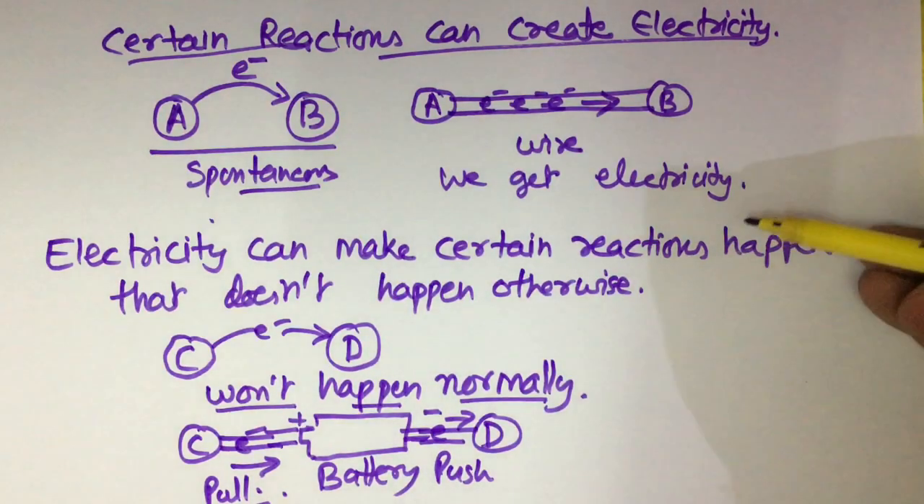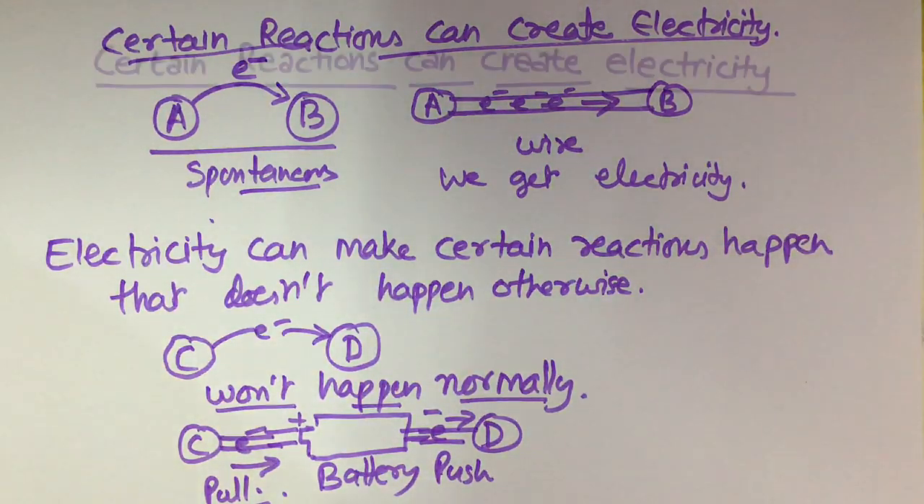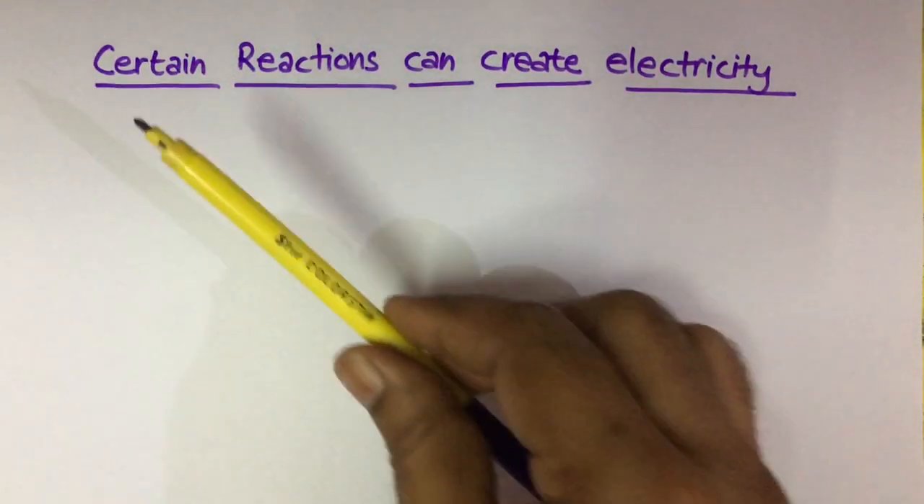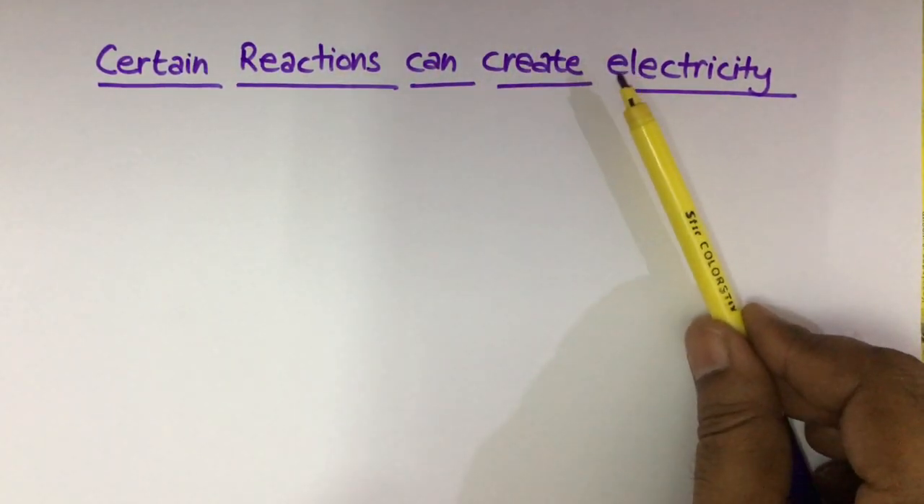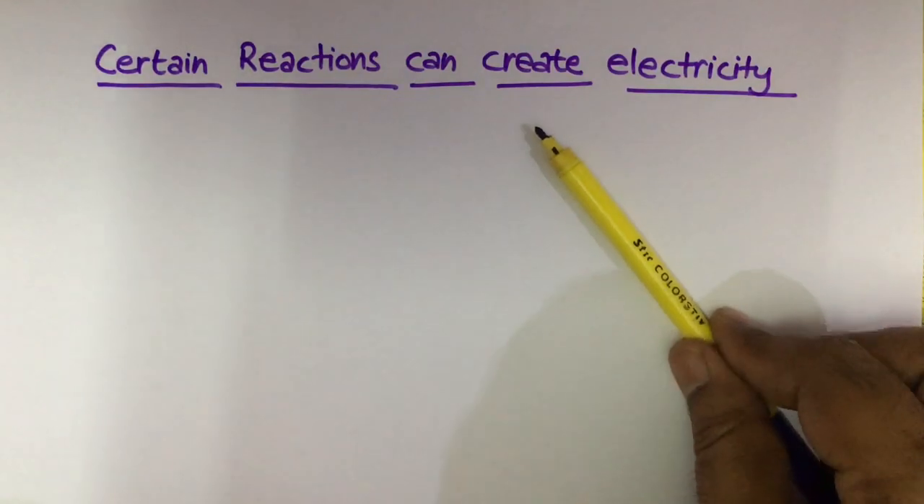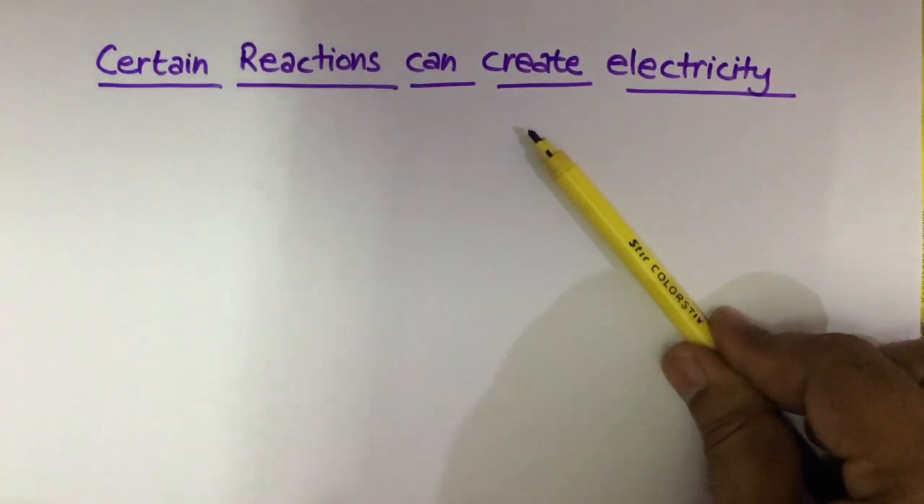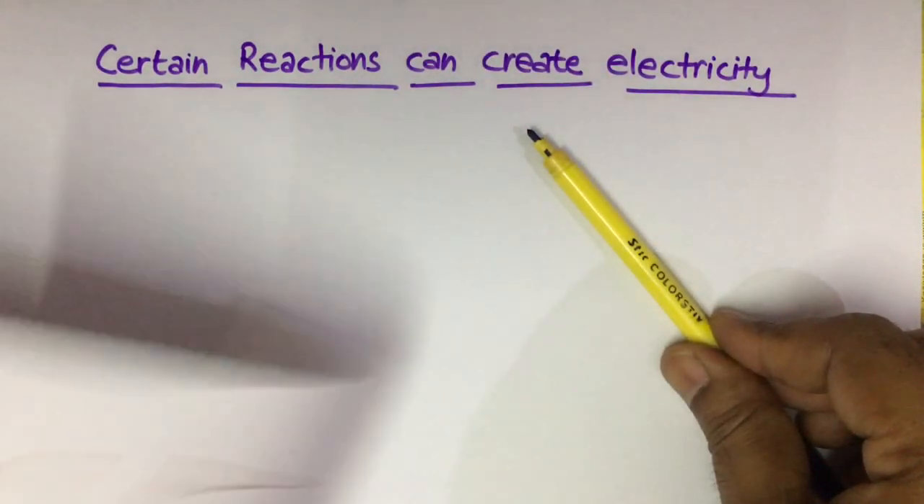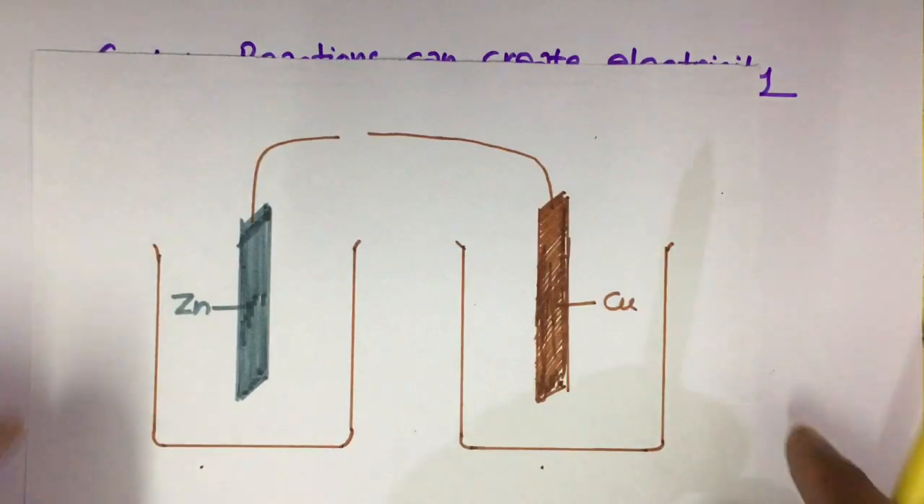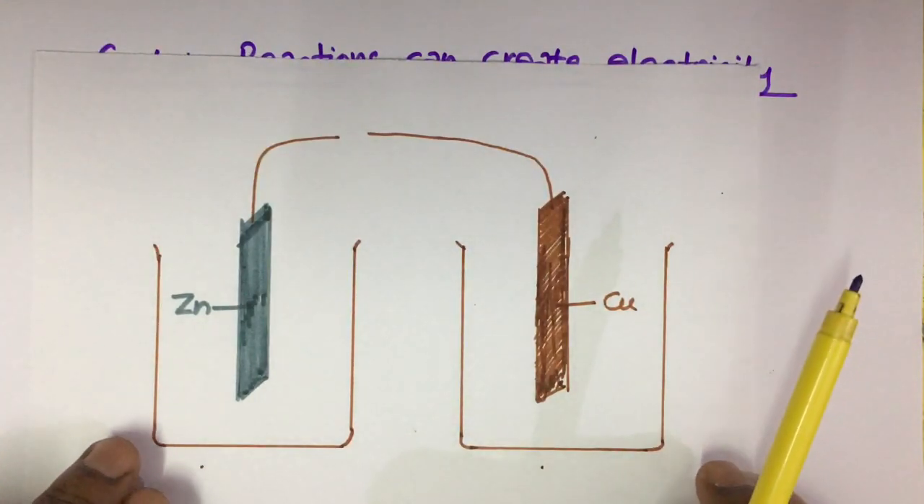We will discuss the two scenarios in detail now. Now we will discuss that certain reactions can create electricity, and to make electricity using chemical reactions we often use a device called a galvanic cell or a voltaic cell. This is a simple diagram of a galvanic cell or voltaic cell.